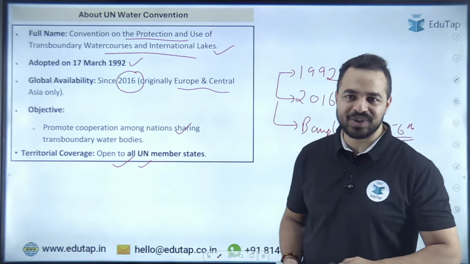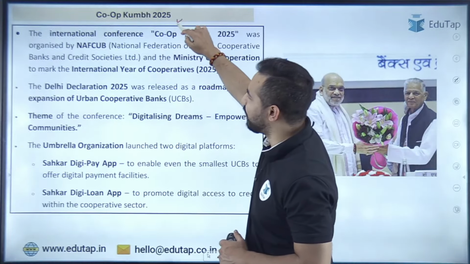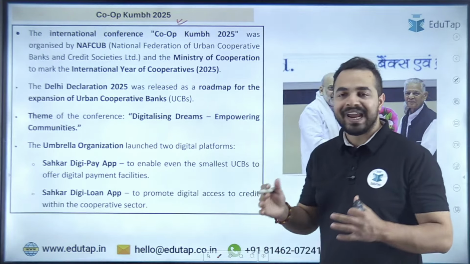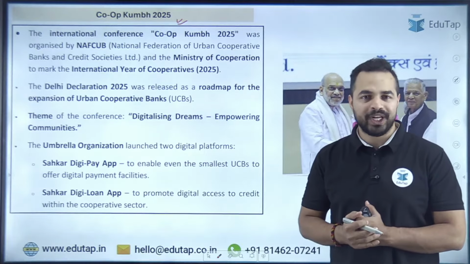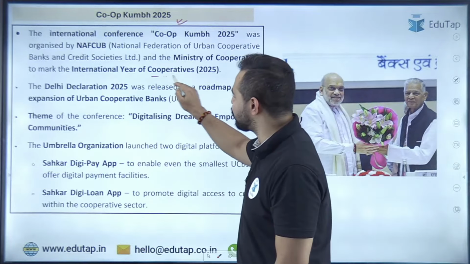आगे बढ़ते हैं आज के दूसरे आर्टिकल की तरफ. Next article is Cooperative Kumbh 2025. Guys, you all know that we are celebrating International Year of Cooperatives in 2025. Now, the first question that comes to my mind is what exactly this cooperative is all about.